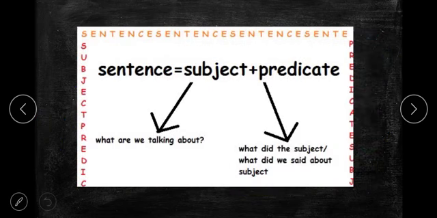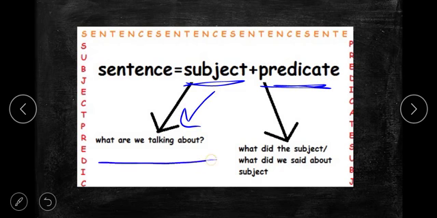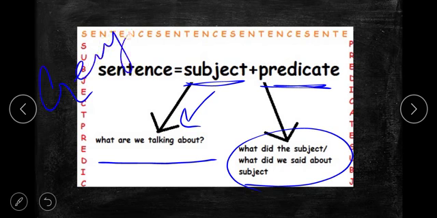Here is the structure of it. The sentence consists of two main parts: first, subject and predicate. Subject is what we are talking about, and predicate is what the subject did or what we said about the subject. In previous examples we said Gray writes. So Gray is the subject, and what was he doing? Writes. Writes is the predicate.